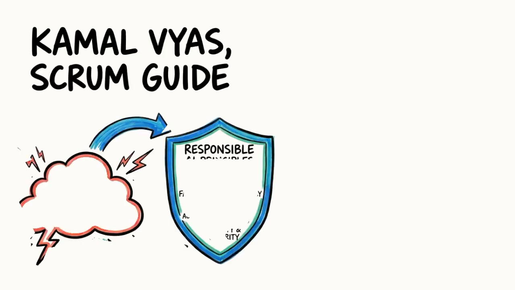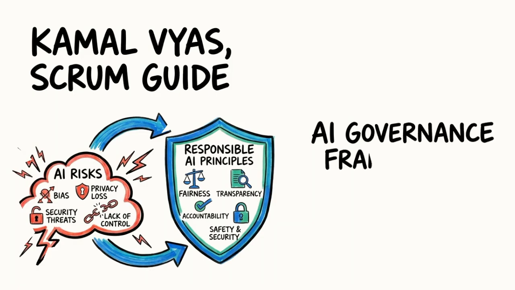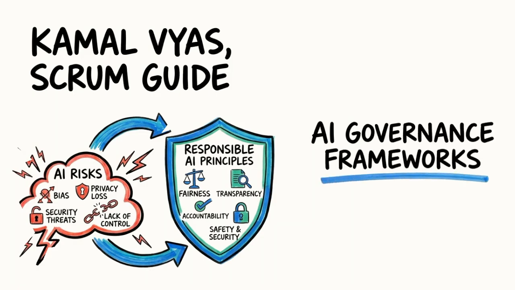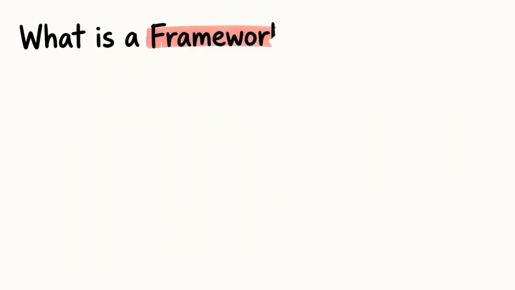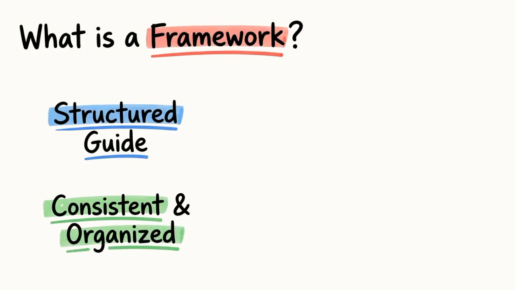In the previous videos, we understood AI risks and the principles of responsible AI. Now let's understand how organizations actually implement these ideas using AI governance frameworks. So first, what do we mean by framework? A framework is simply a structured guide. It helps organizations manage AI in a consistent and organized way.